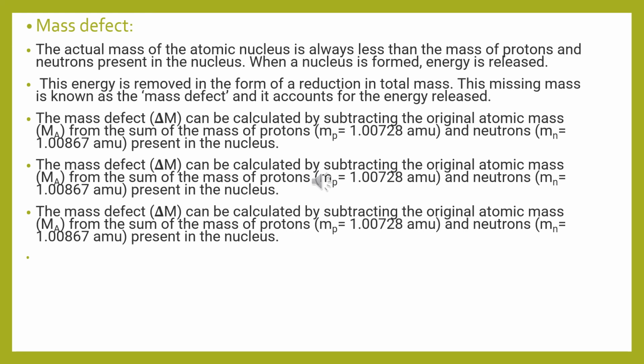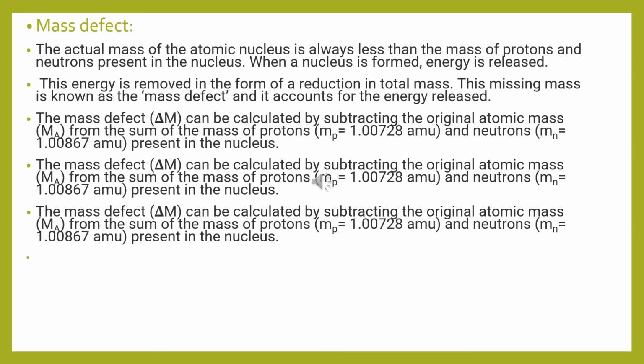Nuclear physics. Mass defect is one subtopic in nuclear physics. The actual mass of an atomic nucleus is always less than the mass of the protons and neutrons present in the nucleus. When a nucleus is formed, energy is released. The energy is removed in the form of a reduction in total mass. The missing mass is known as mass defect, and it accounts for the energy released.